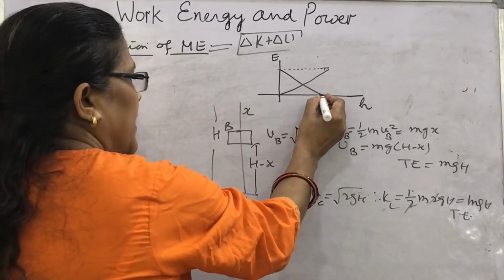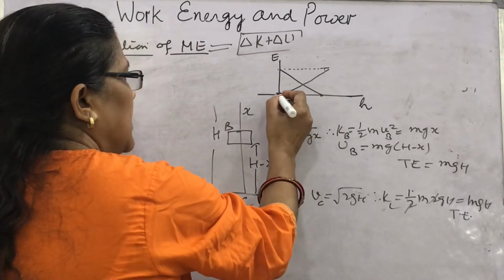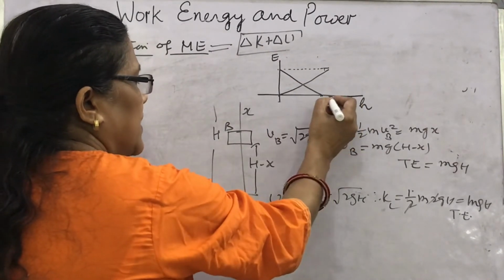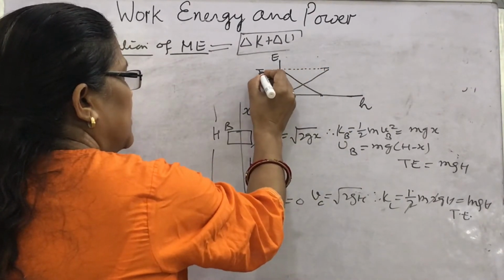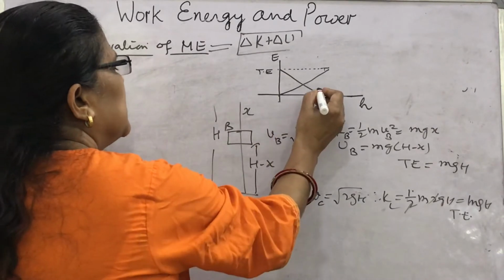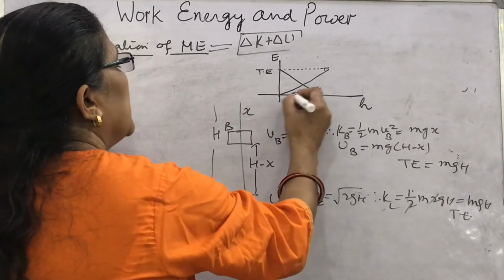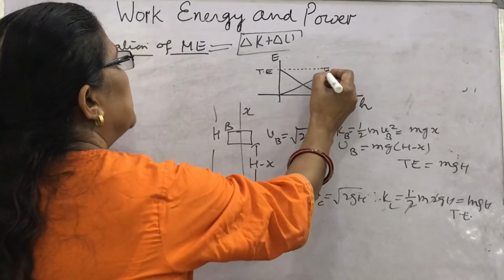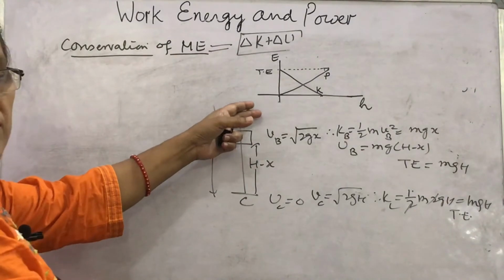At maximum height, what will be maximum? Potential energy. And as the energy-height graph is drawn like this, what is this dotted line? This shows the total energy. This shows the kinetic energy, and at maximum height h, this is the potential energy. So drawing the graph is asked.